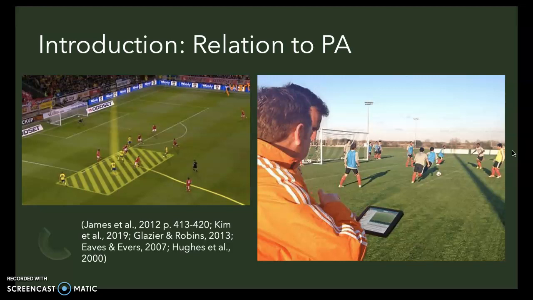2019. This system allows a look into the process to outcome, looking at a process-orientated play through a game, Glazier and Robbins 2013. Looking at this allowed me to analyse how LCFC have dealt with being put into an unstable state after perturbation, and how the process to outcome developed when leading to a critical incident, which is an opportunity to score, or re-establishing a stable state with control of the ball, smoothing out the disruption. Eves and Evans 2007, Hughes et al. 2000.